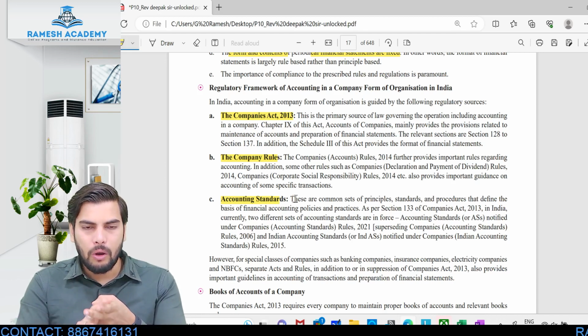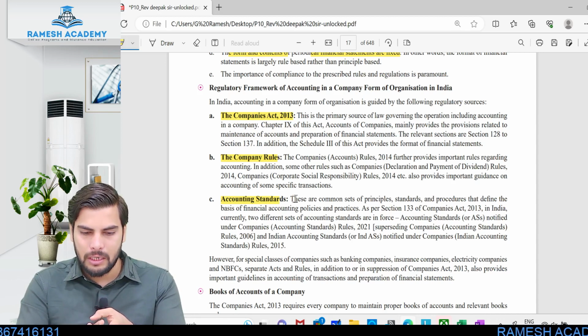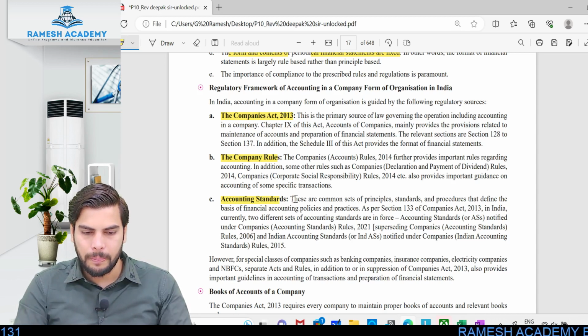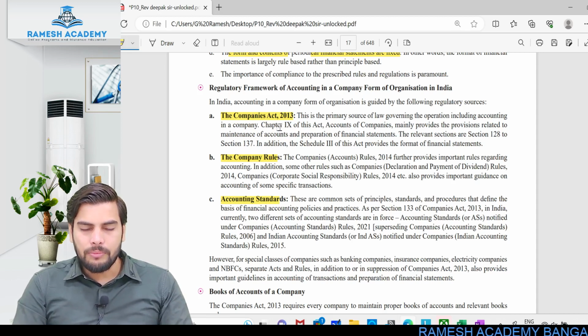We need to follow all the provisions relating to companies rules wherever applicable, and the accounting standard. The same thing is what we were talking about. Clear? So when it comes to Companies Act, how exactly are we supposed to maintain the books of accounts?